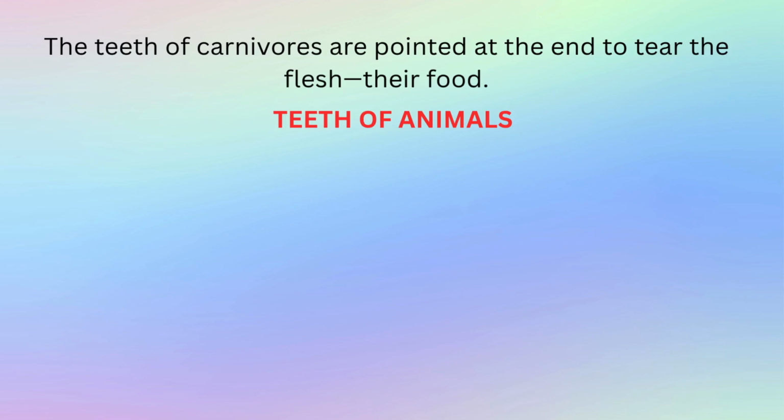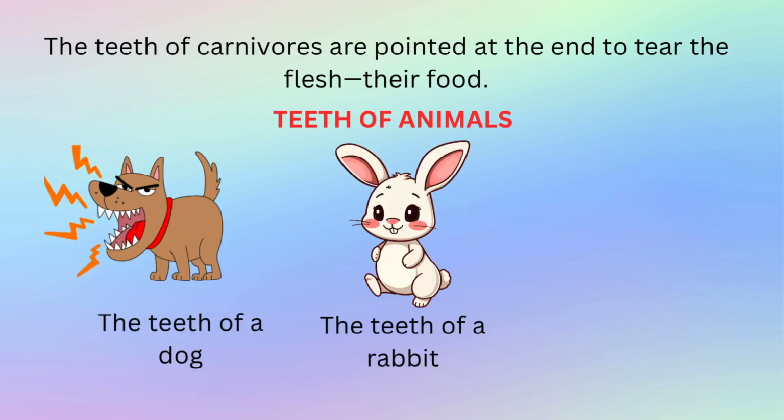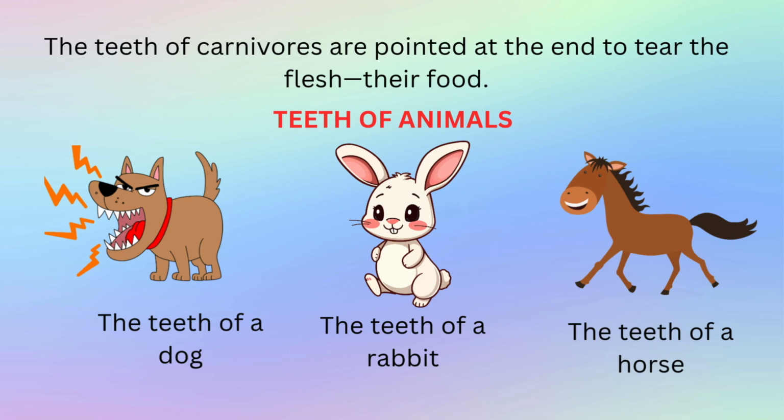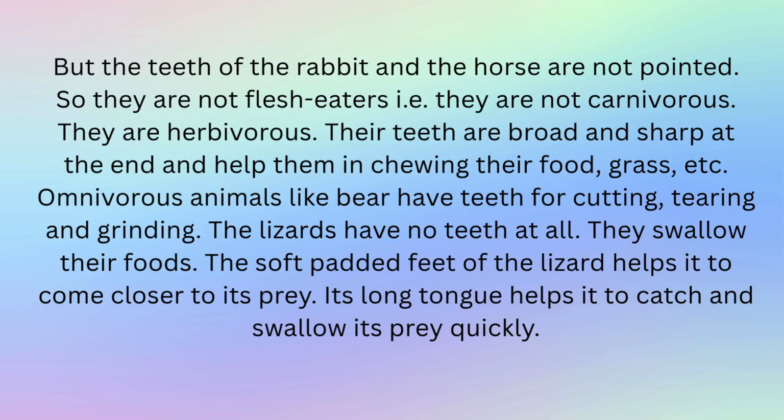Teeth of animals. The teeth of a dog. The teeth of a rabbit. The teeth of a horse. But the teeth of the rabbit and the horse are not pointed. So they are not flesh eaters, i.e. they are not carnivorous. They are herbivorous. Their teeth are broad and sharp at the end and help them in chewing their food, grass, etc.